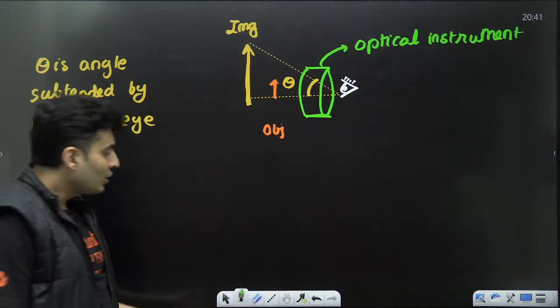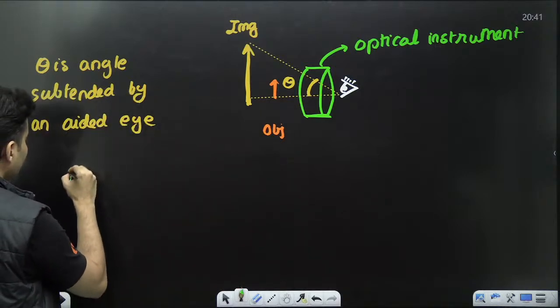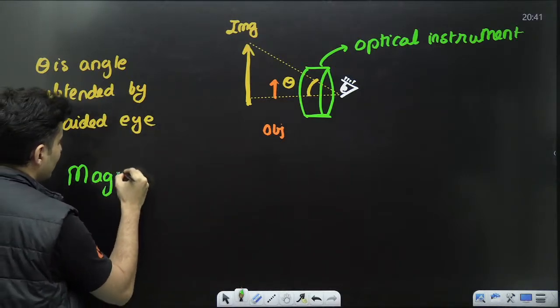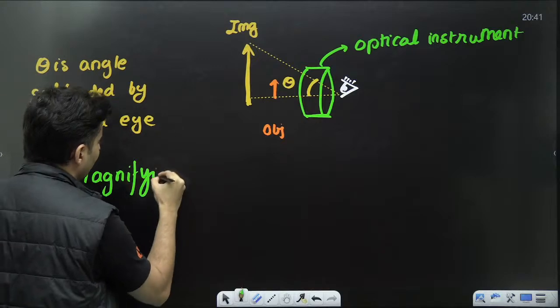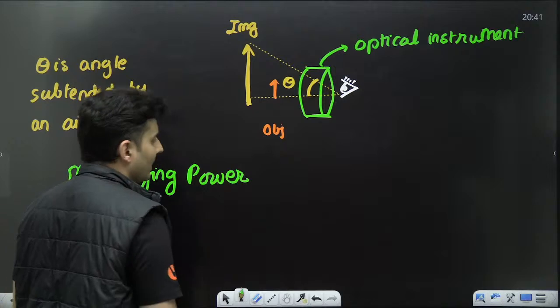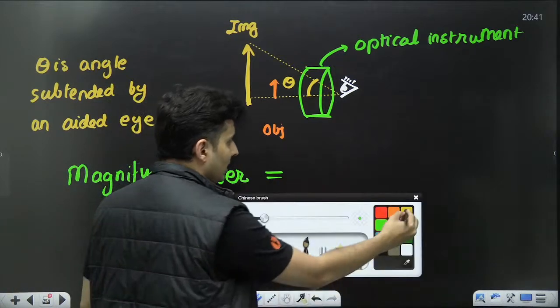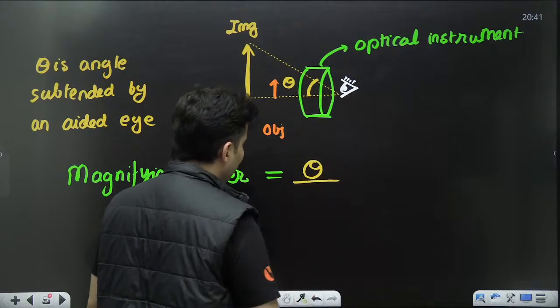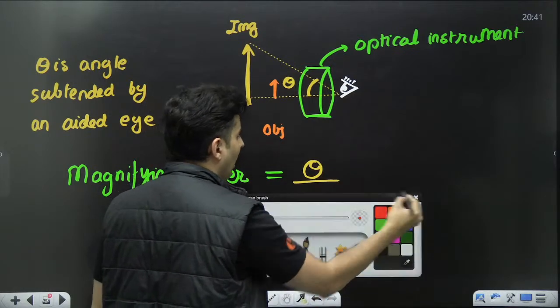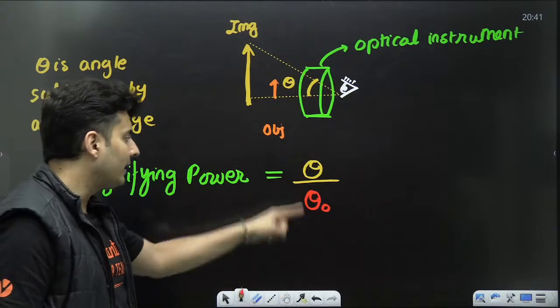So you write something called the magnifying power. And that magnifying power is this particular theta, which is subtended by the aided eye, upon theta naught, which is the angle subtended for an unaided eye.